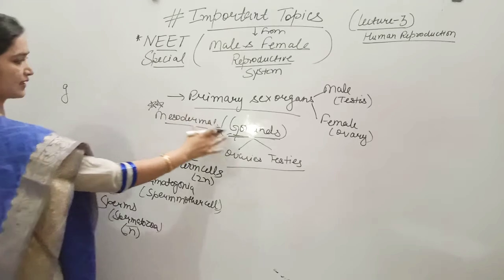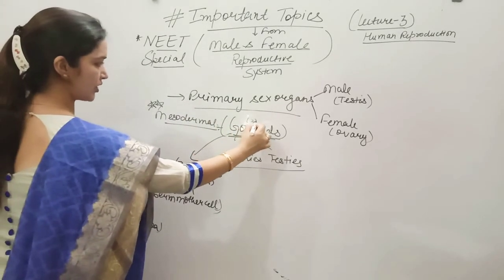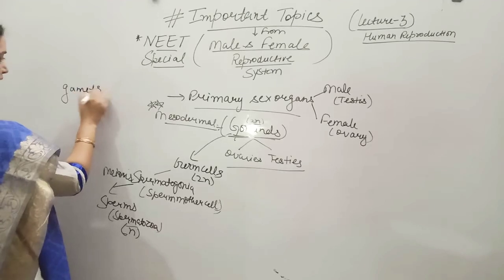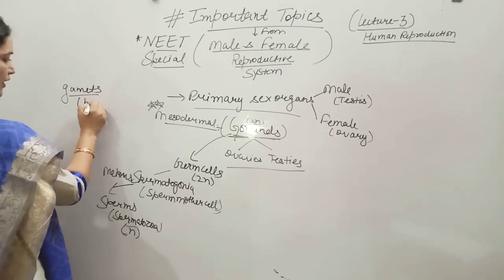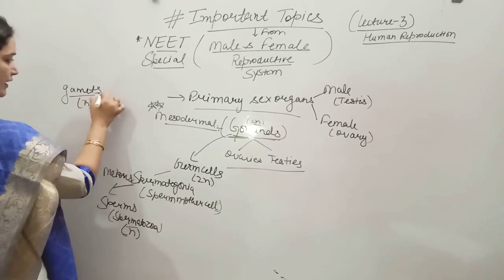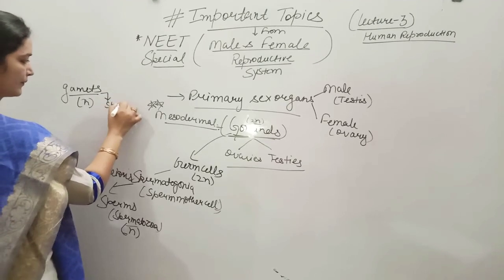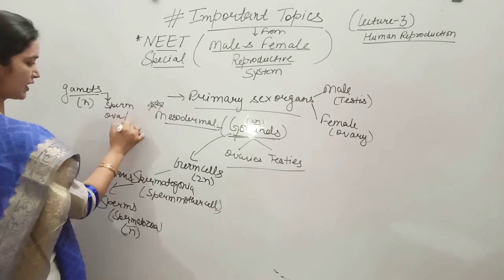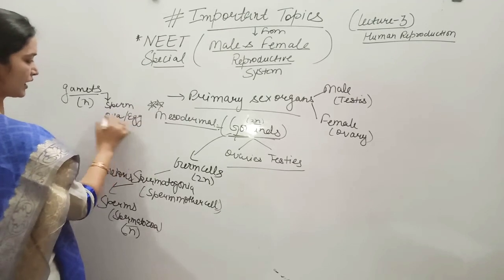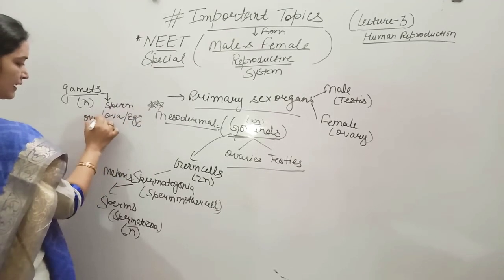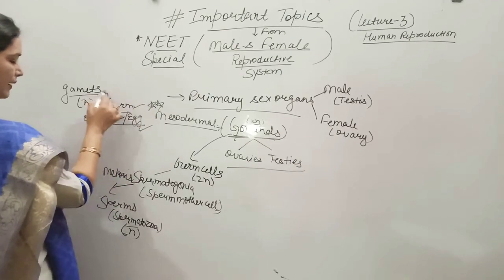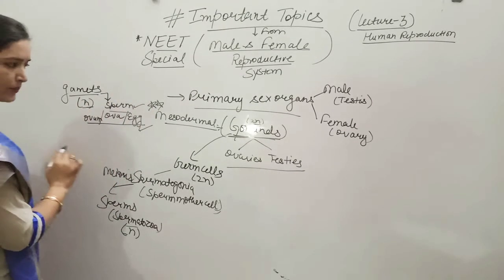So gonads are diploid and gametes are haploid, that is n. Sperm are the male gametes, and the ovum, or egg, is the female gamete. All gametes are haploid and have half the number of chromosomes.